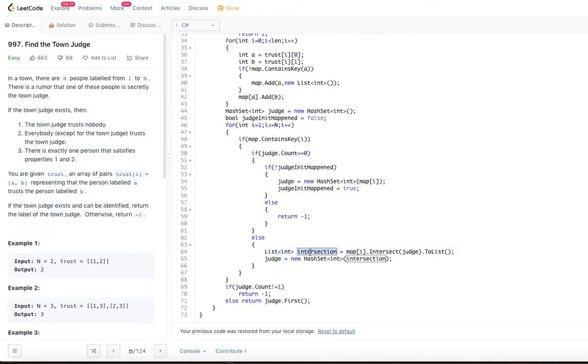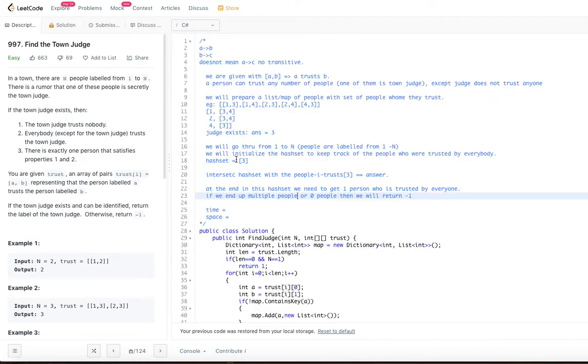That's what we were doing, right? So initially when we took the intersection between 1 and 2, it is 3 and 4. We just keep the same thing, 3 and 4. But when we intersected 3 and 4 with 3, we changed the hash set to have only 3. We removed 4. In other words, we just reinitialized the judge with 3. So, that's what we did.